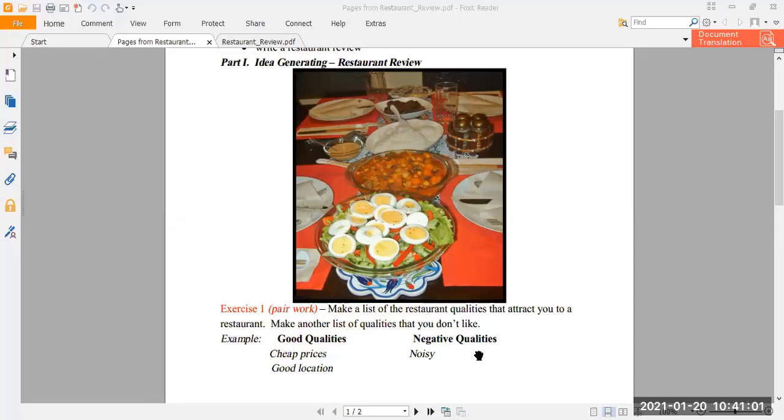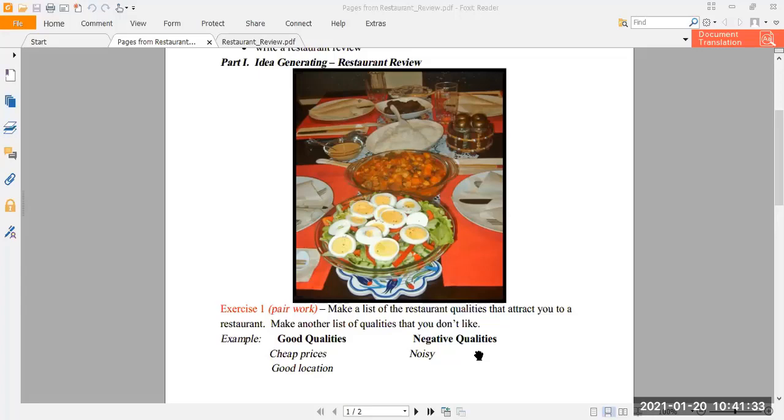You can imagine any restaurant to which you have gone once. You can imagine any restaurant you have experience of. Okay, so keep that particular restaurant in your mind, and now start thinking about the good qualities. Okay, so what are the good qualities? Like cheap, price is very low, affordable, good location.